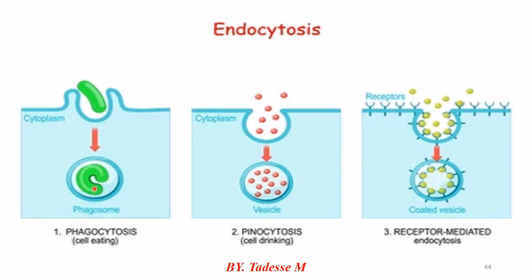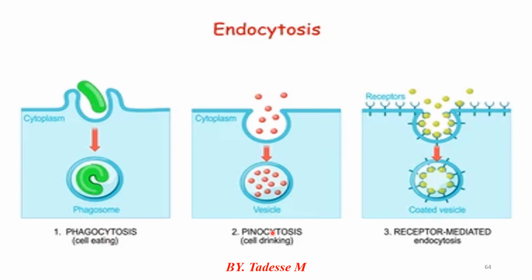Phagocytosis is enclosed by pseudopodia. That means they form an internal vesicle which is then moved further inside the cell. As a result, phagocytosis is known as cell eating. When a large particle enclosed by pseudopodia travels to the inner part, that is called cell eating.